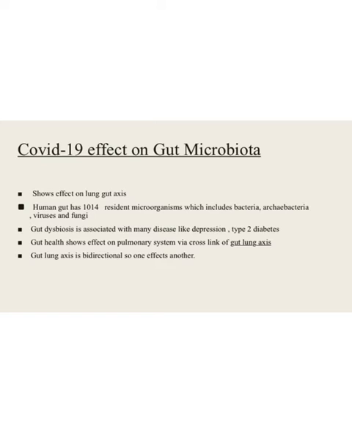Besides the brain-gut connection, you have the lung-gut axis. That too is bidirectional. If you have some issues with your lung, you can certainly have some issues with your gut. Gut dysbiosis is associated with many diseases like depression and type 2 diabetes. And one of the fascinating things is that our gut has some 10 to the power of 14 resident microorganisms that are the microflora of our gut.